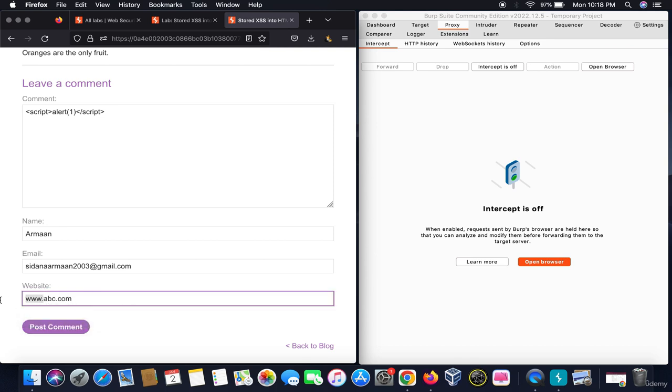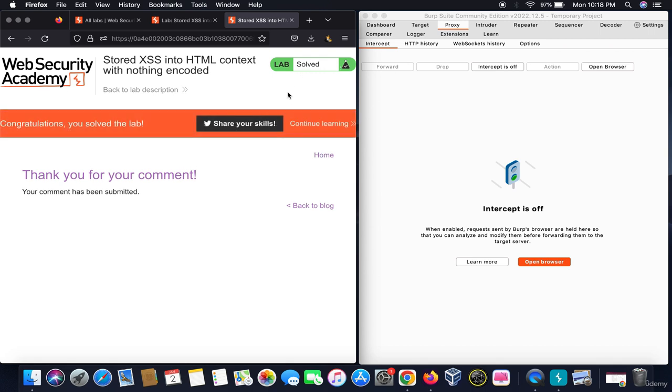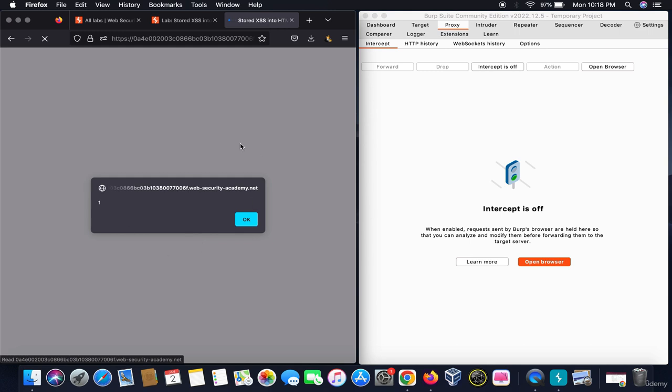What exactly is it requiring, I guess this. Yeah. So when we did this, the lab is solved. How did we come to know that this lab is solved? When we come back to the blog, it gives me an XSS, because we injected a malicious payload on the system server and we did the stored XSS. The priority level of stored XSS is much higher than reflected XSS, as we can tamper with the requests of the server by using this.